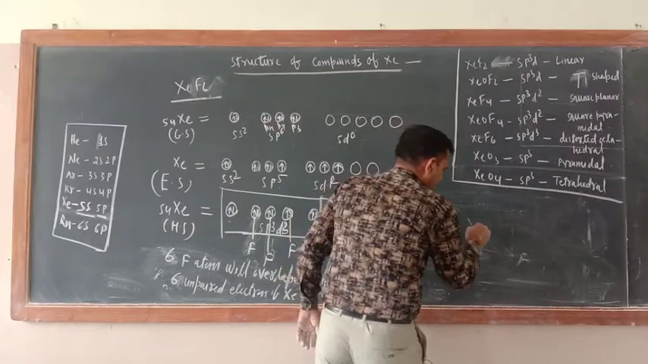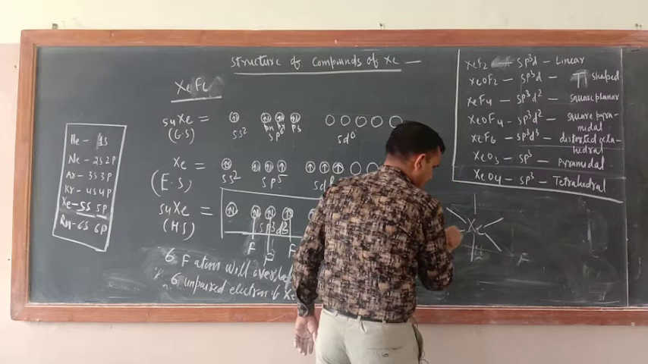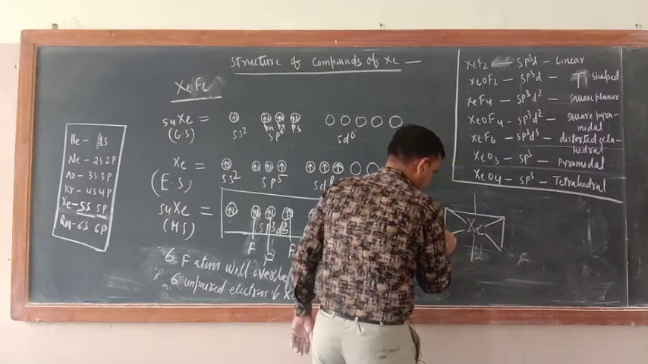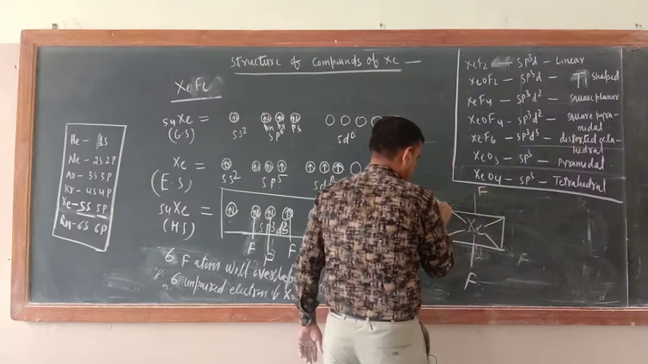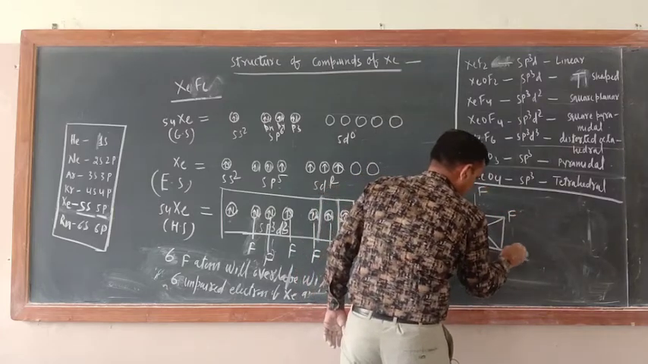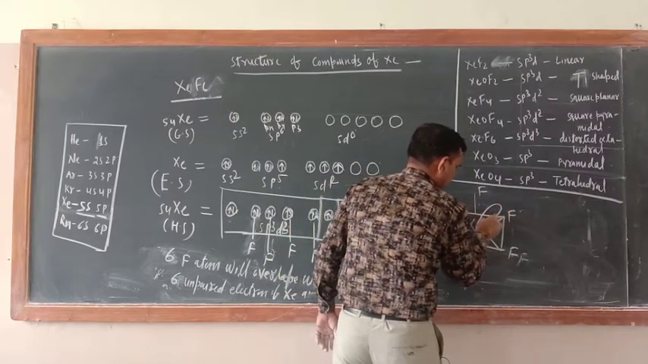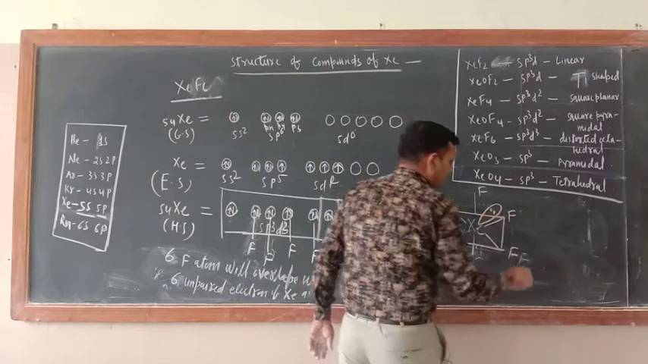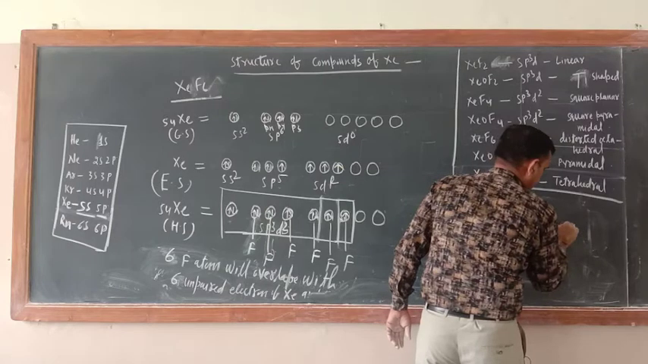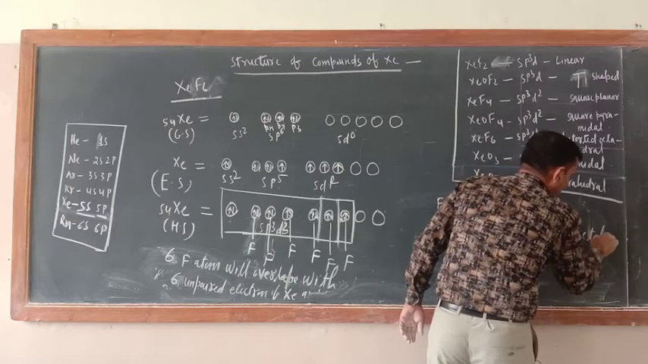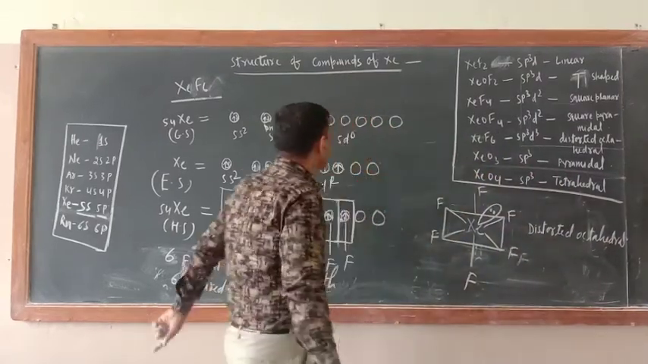Just see, Xe, and here what would be there? F, here F, here F, here F, here also F, here also F. Now here what is there? This lone pair would be there. What is the name of this geometry? Distorted octahedral.